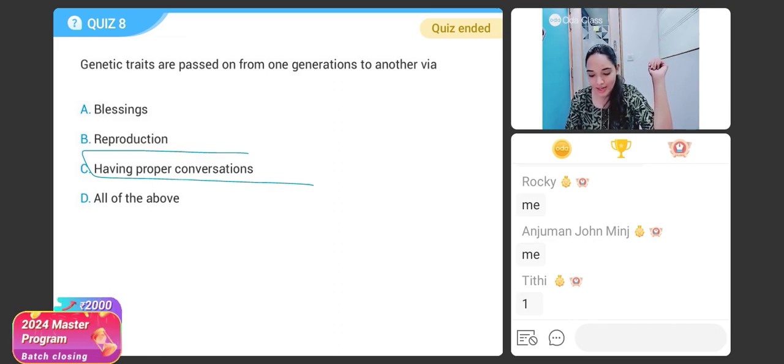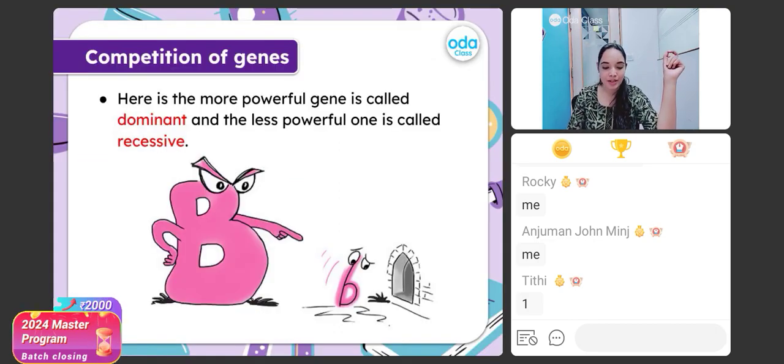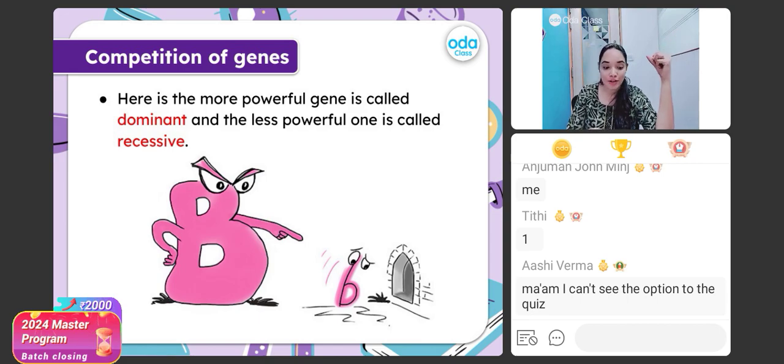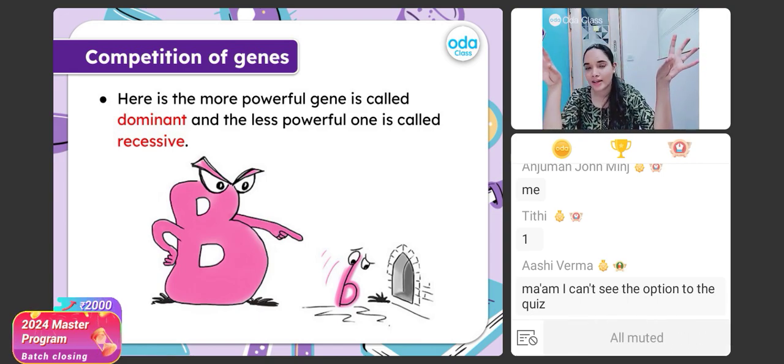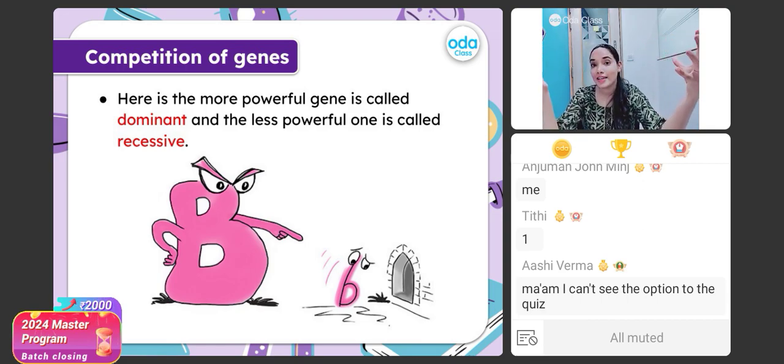You need to remember one thing, beta: genes will always be in a competition. Whatever genes are being expressed, for example, let's say dad has curly hair, mama has silky hair, but you as a child have curly hair. So the dad's gene is a dominant gene and your mama's gene is the recessive gene. The dominant gene is the gene which is powerful, and recessive is one which is less powerful.